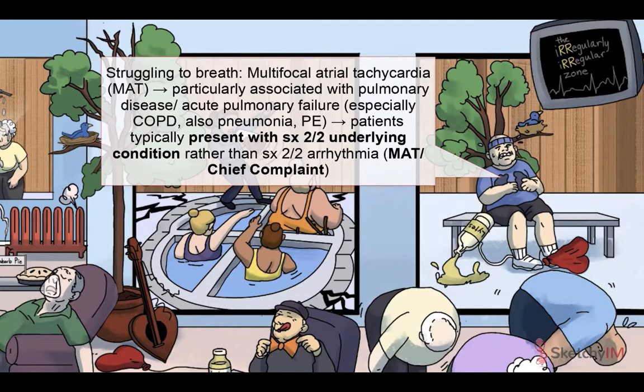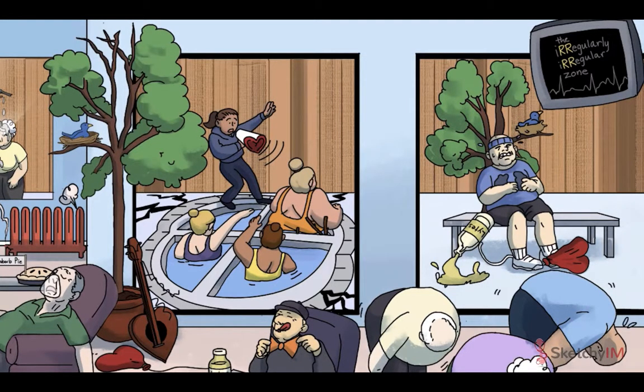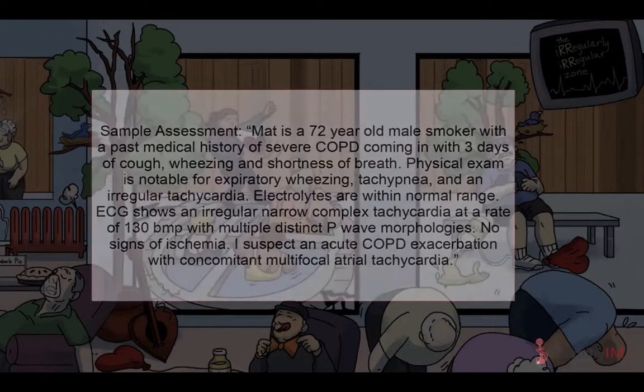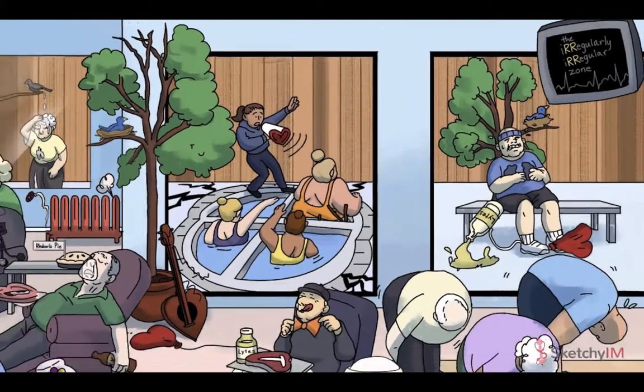Let's see what this looks like in a sample assessment, shall we? Matt is a 72-year-old male smoker with a past medical history of severe COPD coming in with 3 days of cough, wheezing, and shortness of breath. Physical exam is notable for expiratory wheezing, tachypnea, and an irregular tachycardia. Electrolytes are within normal range. ECG shows an irregular narrow complex tachycardia at a rate of 130 bpm with multiple distinct P wave morphologies. No signs of ischemia are present. I suspect an acute COPD exacerbation with concomitant multifocal atrial tachycardia.